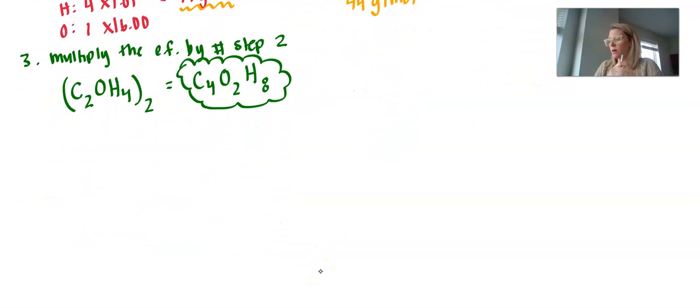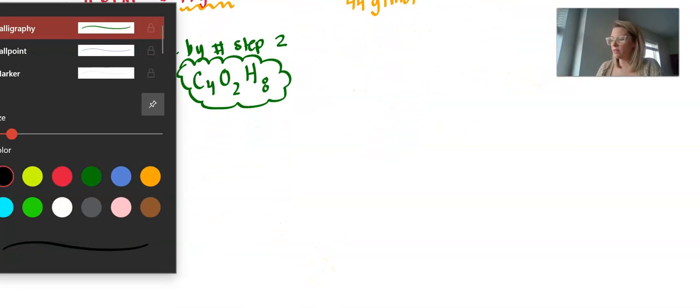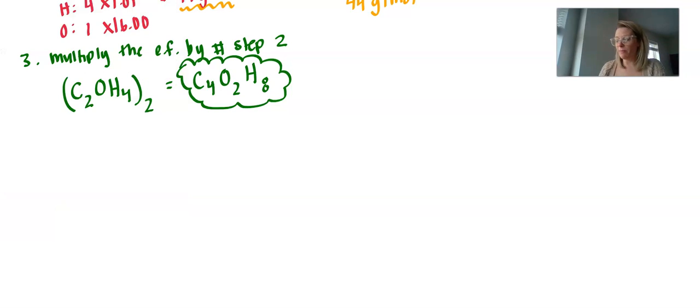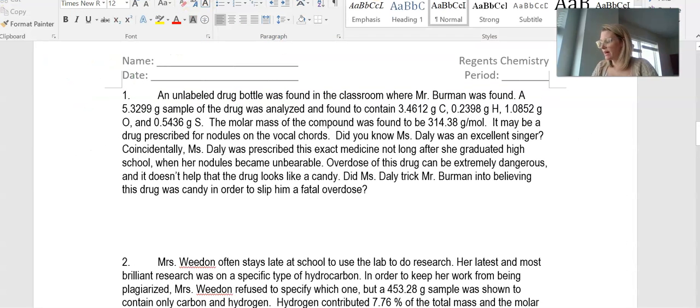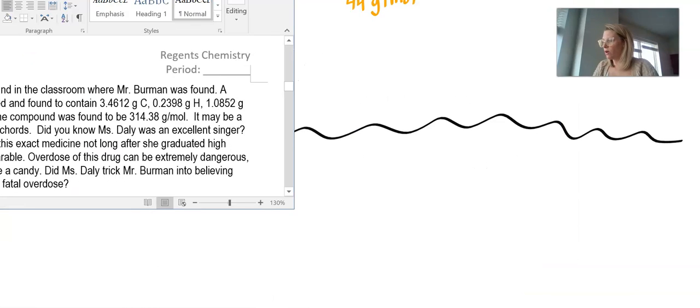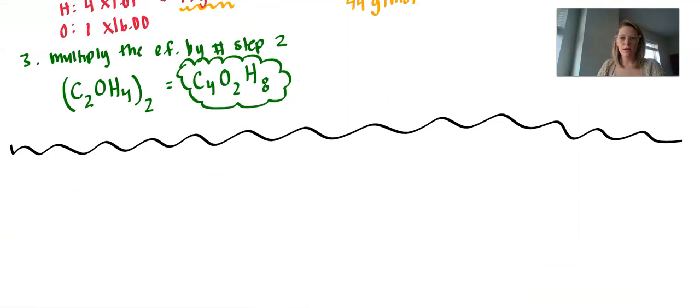Now, in class tomorrow, like I just mentioned, you guys are going to be solving the mysterious murder of Mr. Harry Berman. And so for that mystery murder, let me just go ahead and pull up an example for you to take a look at. Okay, so here we can see we have an unlabeled drug bottle, and I'm going to just do this so that I have it on both screens so I can write for you. So an unlabeled drug bottle in the classroom where Mr. Berman was found.